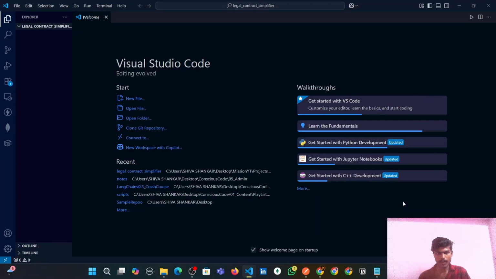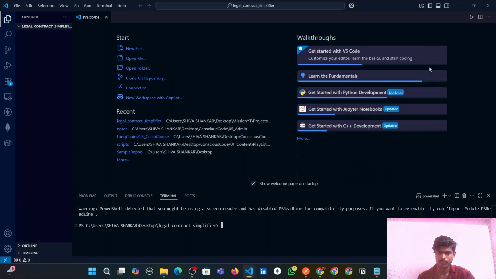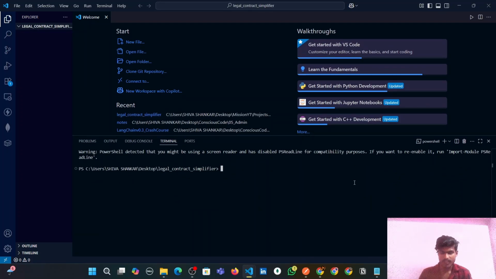Alright, time to build. Now let's open the terminal inside our project. First step, we scaffold a brand new project using poetry. So we should write the command poetry new --src and the name of our project. I am giving it the name contract-simplifier. You can name it as per your wish.